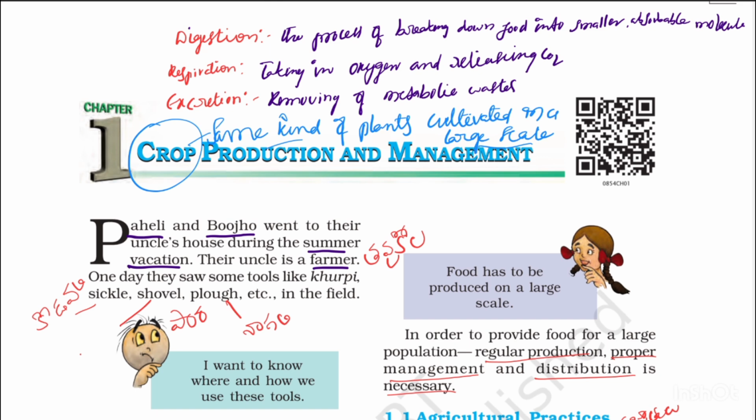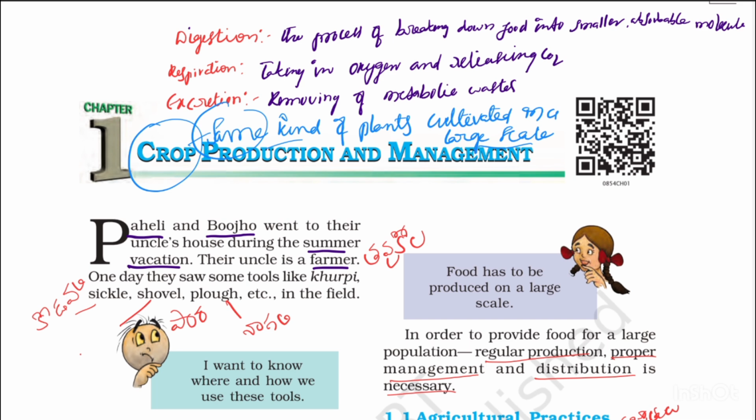Same kind of plants, any plants, for example paddy or wheat or soybean. When we cultivate one type of plant on a large scale, it is called a crop. So a crop means the same kind of plants cultivated on a large scale.